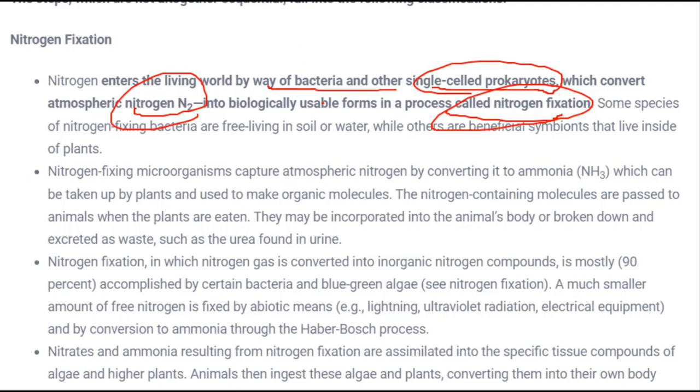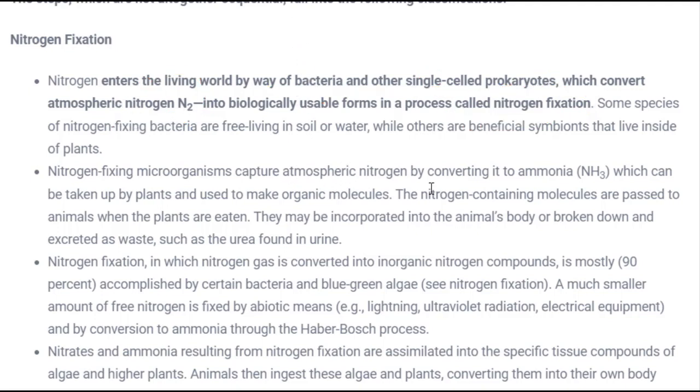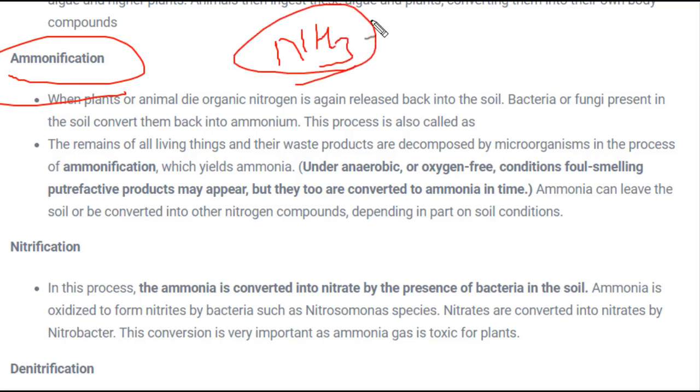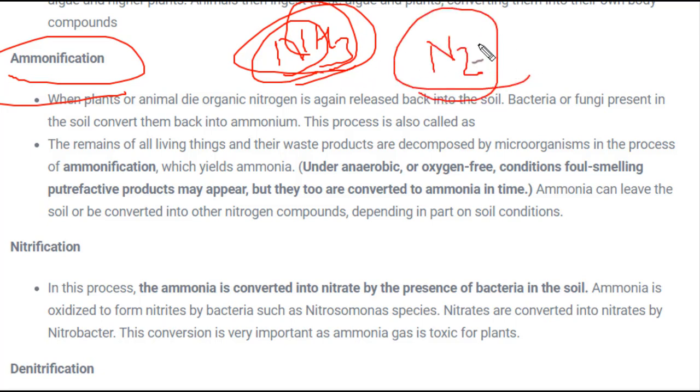Okay, so there are several organisms. They convert this nitrogen N2 into ammonia, that is NH3, and after NH3 is formed, it is converted into usable biological nitrogen which is used by plants. Further, we can see there are several steps, as I said: ammonification and nitrification. These are the steps involved in converting atmospheric nitrogen into usable biological nitrogen. So in ammonification, ammonia means NH3, and in this there are 3 atoms of hydrogen and 1 atom of nitrogen. Atmospheric nitrogen is present as 2 atoms of nitrogen.